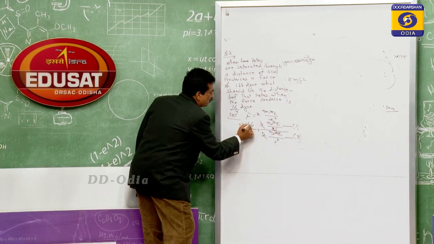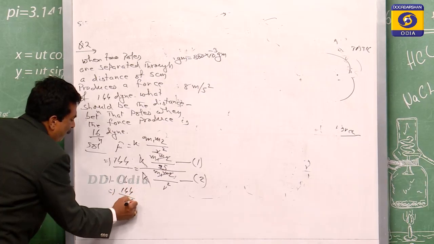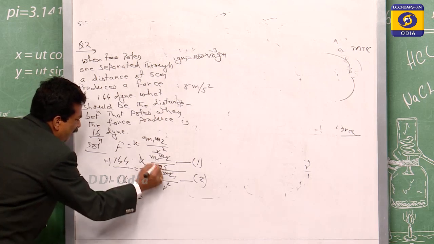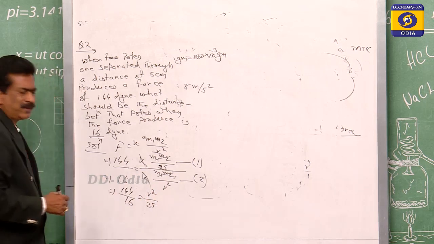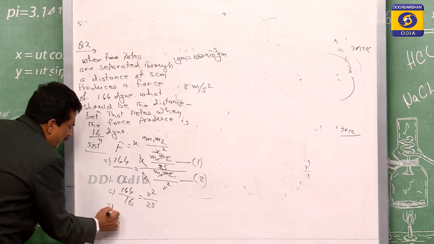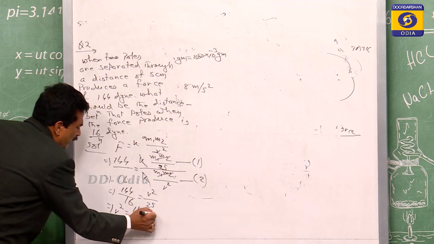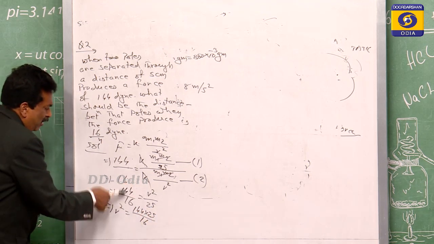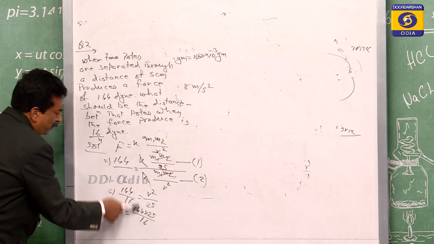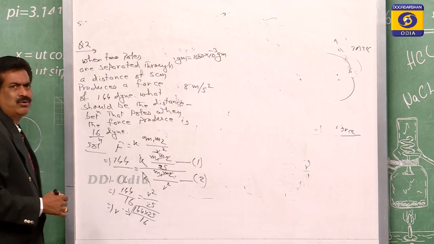Then it is equal to 144 by 16, that is equal to r square by 25. So, this r square will be 144 into 25 by 16. So, r will be its root.